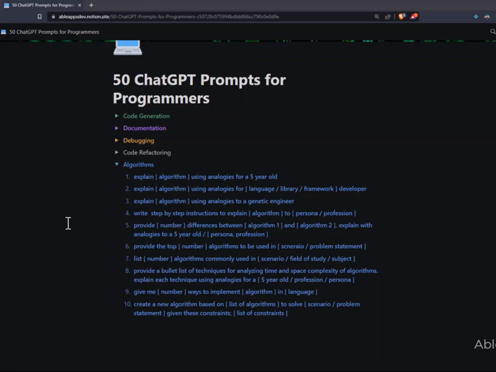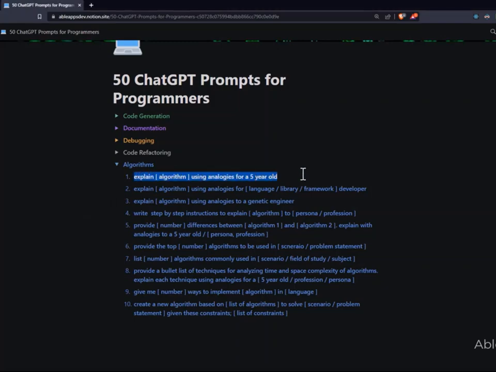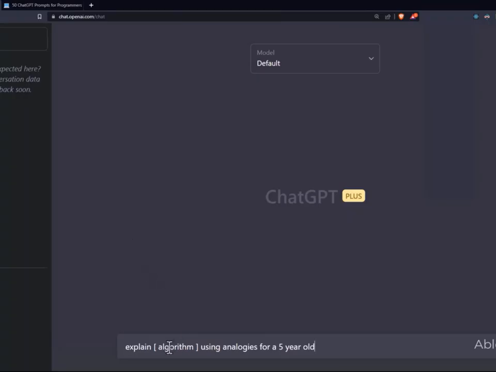So don't worry, I have these 10 prompts. You can use them to learn more about algorithms. So here we go. The first one. Let's see an example. Let's say you want to learn more about the bubble sort algorithm.